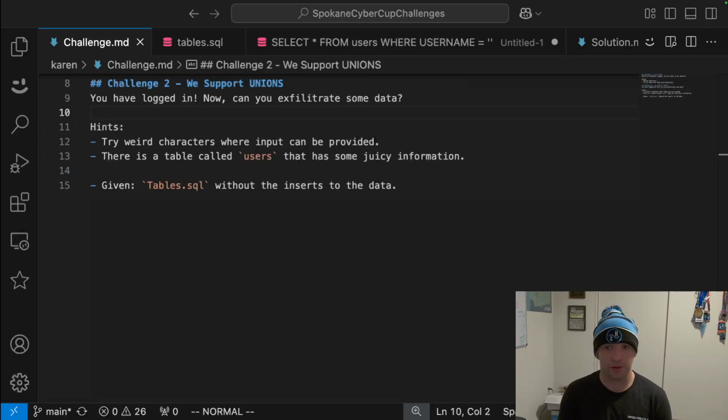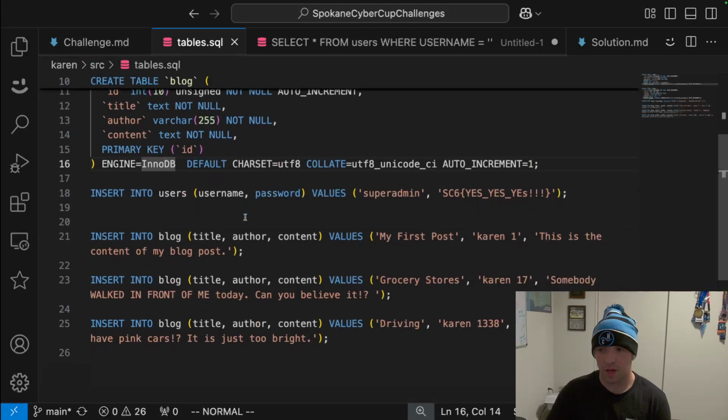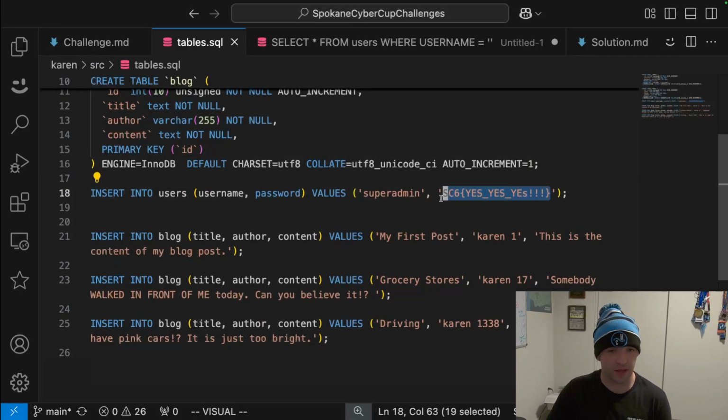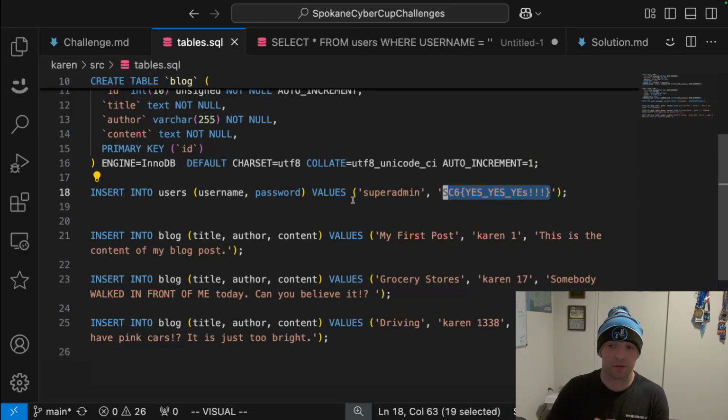Challenge 2, We Support Unions. You've logged in. Can you exfiltrate some data? Hint: try some weird characters where input is provided. There is a table called Users, ask some juicy information, and they're given the tables.sql, which is this. Of course, this doesn't actually have the flag when they're given it, but the flag is within that table.